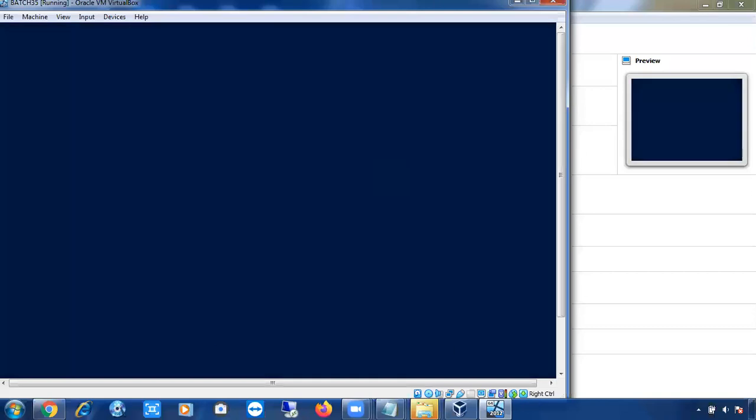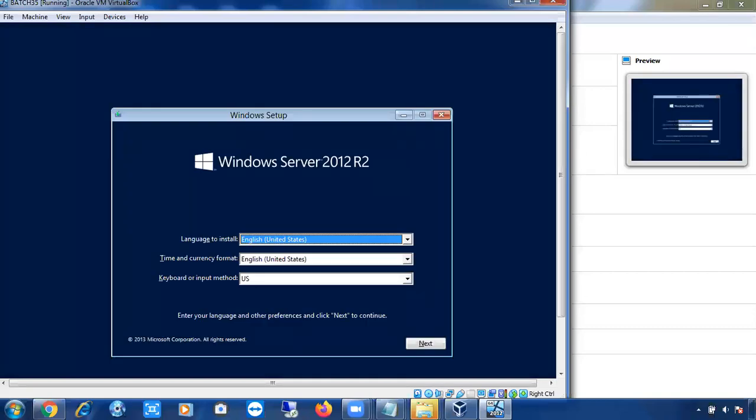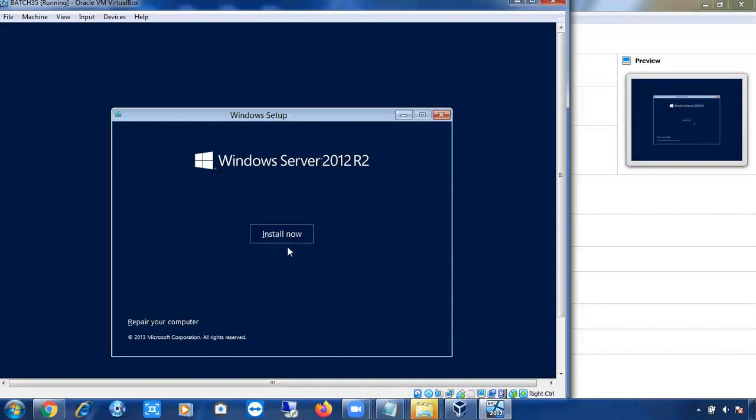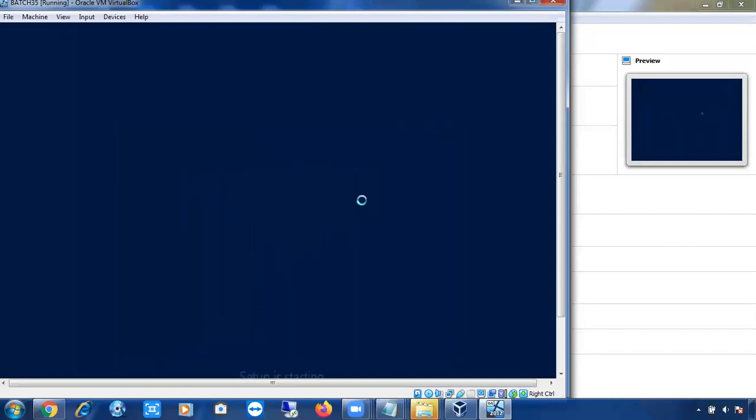How to enable the remote desktop. See here, this is the starting window to install your Windows Server 2012 R2. Don't change anything. The language will be English only, and US keyboard. Next, simply go next, click on install now. Simply, I'm installing another laptop in my laptop. If you want to understand clearly, I am installing one more laptop in my laptop. Those machines are what we are going to call virtual machines.